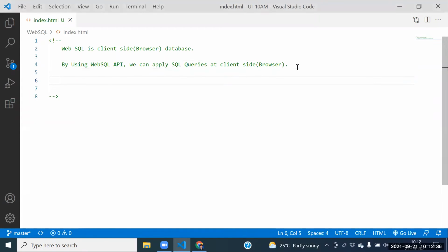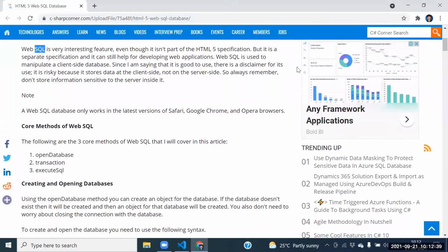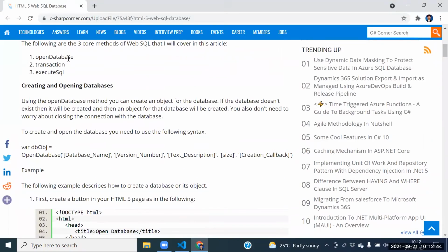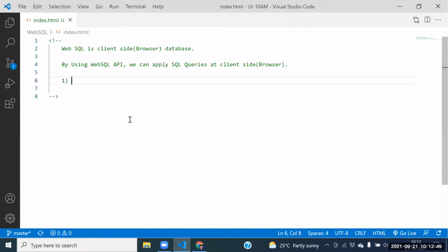Guys, one more point. What is the first method? Open database method. You may ask, sir, from where these methods are coming. These methods are provided by the vendor, ready-made methods. You know the utility methods. In our core Java, utility methods are available. Here also in HTML5 we have some utility methods. These methods will help to work on the web SQL.